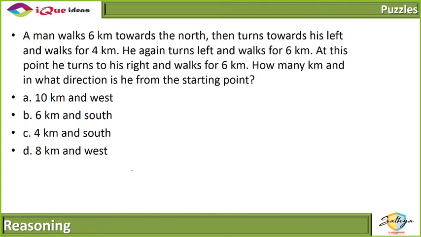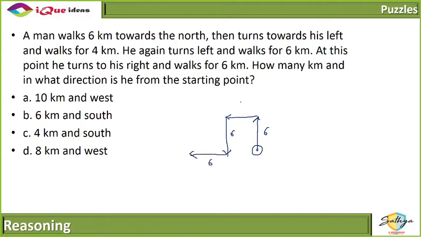This is a relatively easy one. Most of you should be getting this right. Let's say this is the starting point of the man. He walks 6 kilometers towards north, turns to left, walks 4, again turns to left, walks 6, then again turns to right and walks 6.